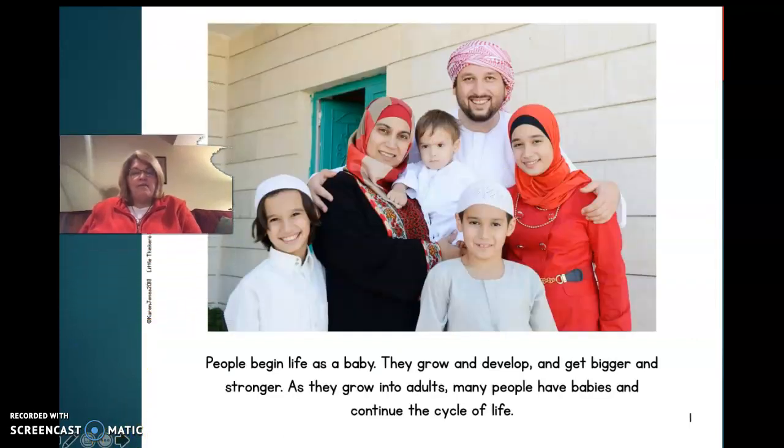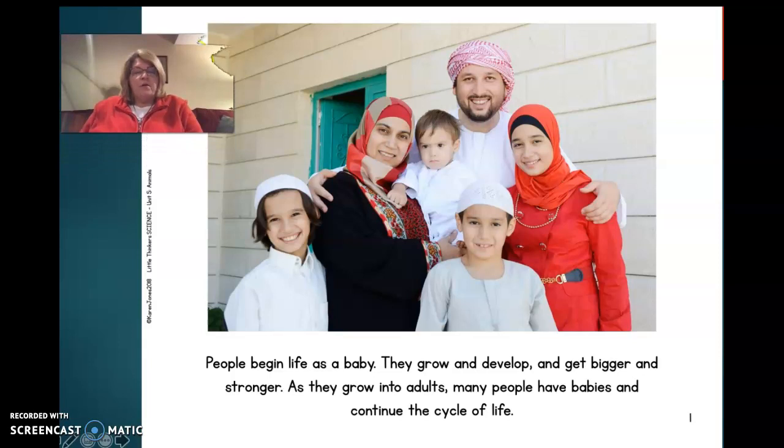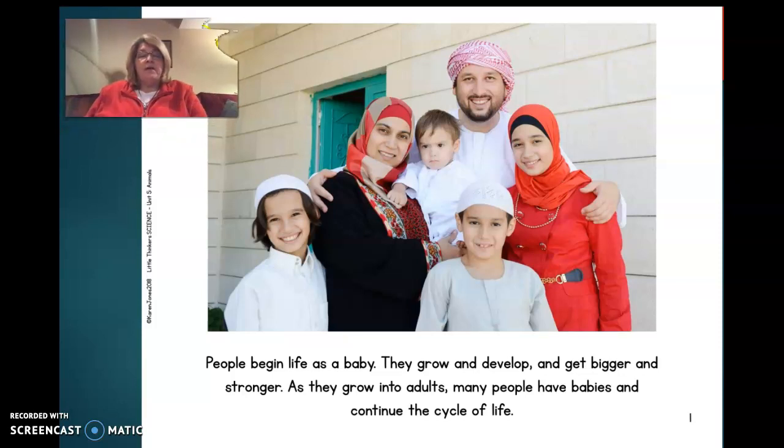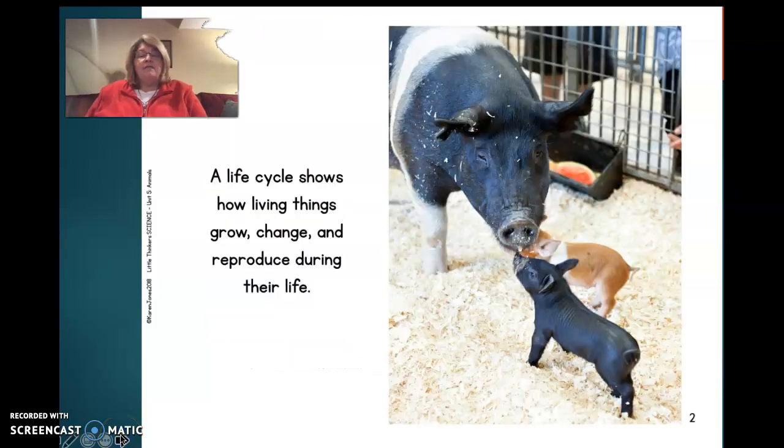People begin life as a baby. They grow and develop and get bigger and stronger. As they grow into adults, many people have babies and continue the cycle of life. A life cycle shows how living things grow, change, and reproduce during their life.